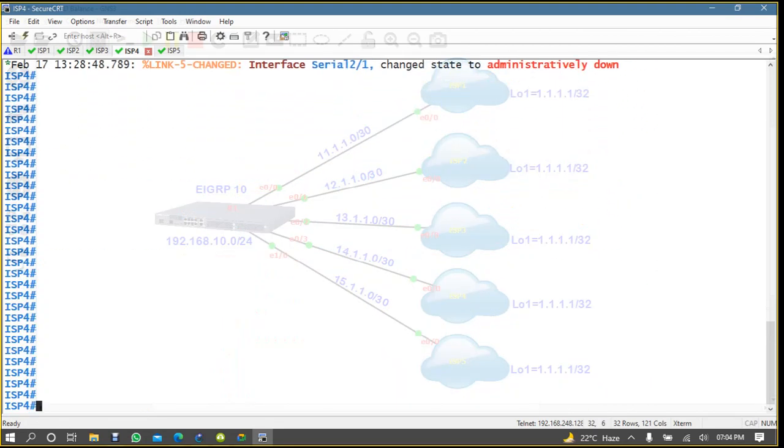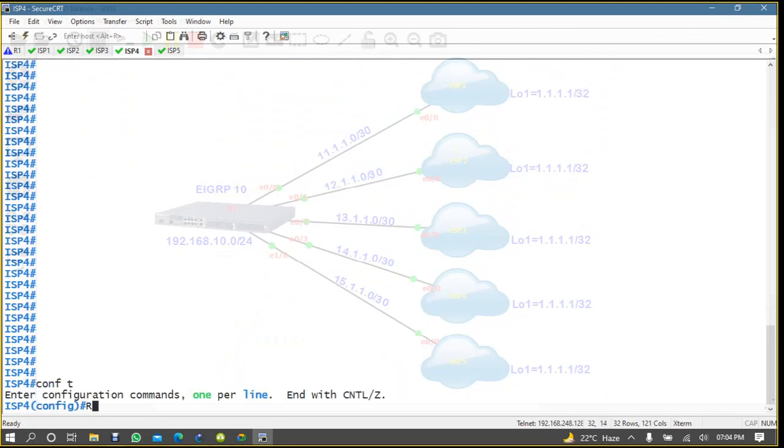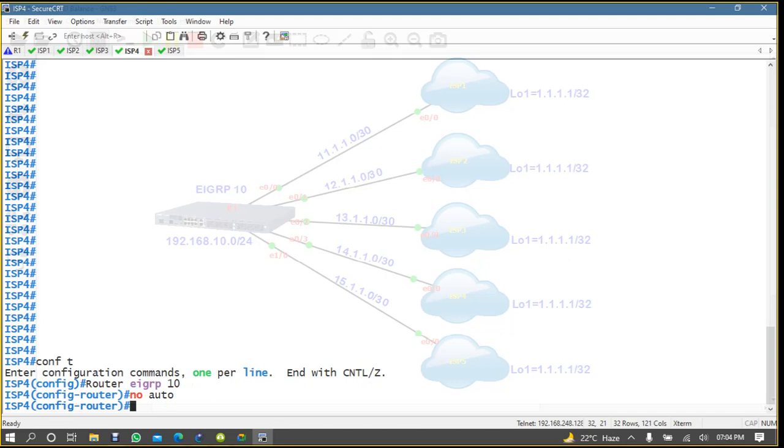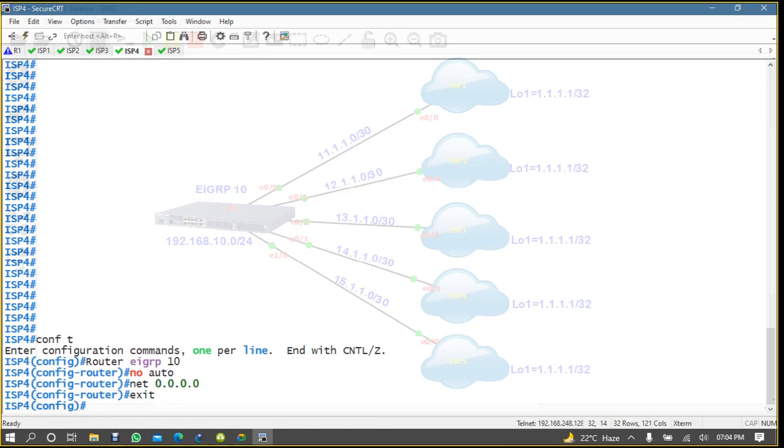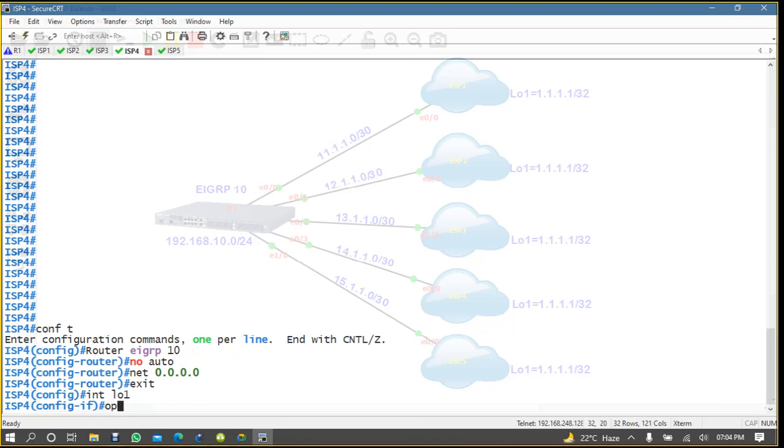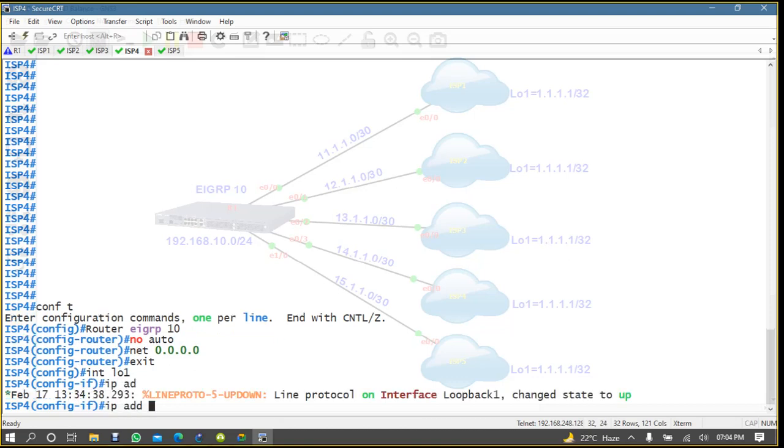ISP4, conf t, router EIGRP 10, no auto-summary, network. Interface loopback 1, IP address 1.1.1.1.